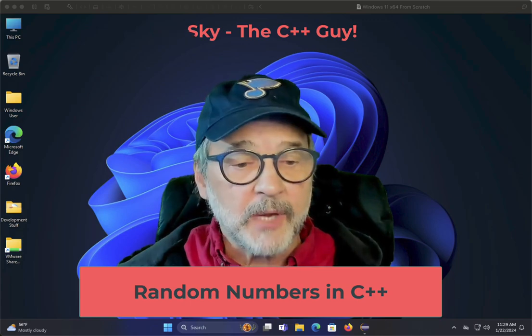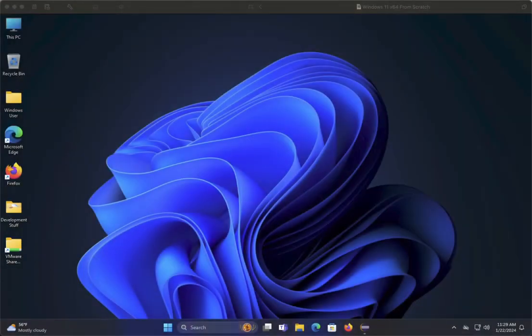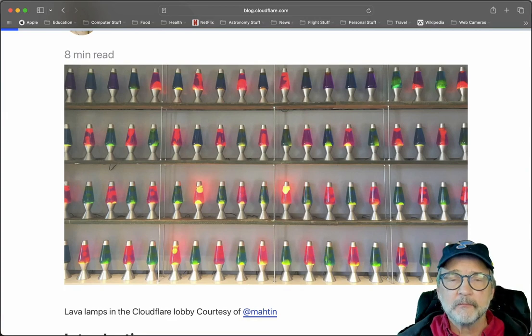If you're interested in random numbers, there's actually a project going on in San Francisco, which is the Cloudflare random number project. They're using lava lamps, and they've got a whole bunch of lava lamps set up in the lobby. I've actually seen this, and they've got digital video cameras pointed at each lava lamp. As the wax melts and moves up and down, and the number of blobs that are moving up or down in each lamp, it helps to generate a random number.